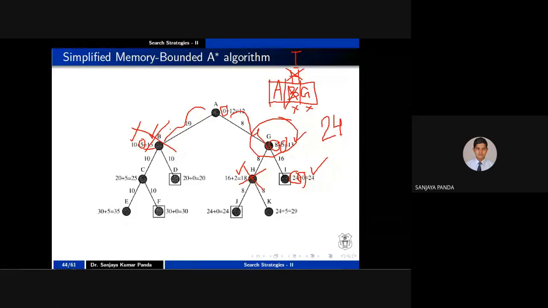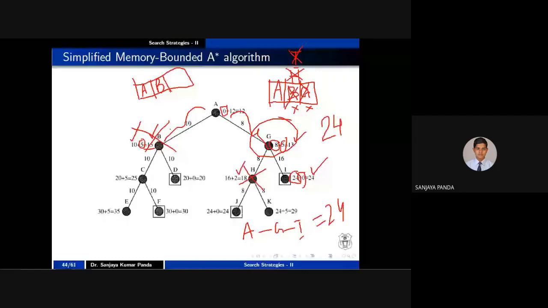So what I have to do for this, I'll record somewhere that A, G, and I give me a cost of 24, right? Then I'll remove I and G from memory, and again insert A, which is already there in the memory. I have again inserted B into the memory. Once I insert B, one memory slot is left, so I am inserting C here. C is not my goal node, so I am removing C, and I am exploring the next node, that is D.